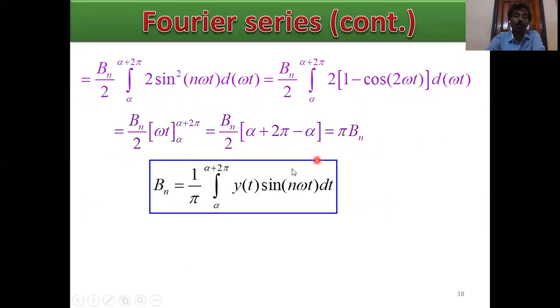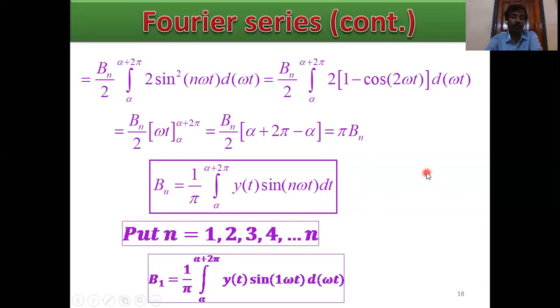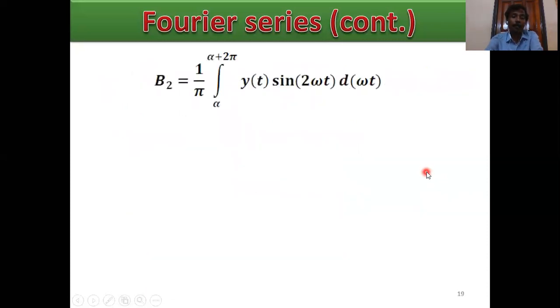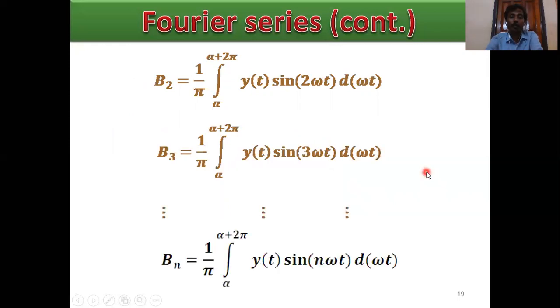So bn equals what? Bn equals 1 by pi alpha to alpha plus 2 pi y of t sin n omega t d omega t. This is the bn coefficient. Put n equals 1, 2, 3, 4 and calculate b1, b2, b3, b4, dot dot dot bn, the harmonic coefficients. This is b1, again b2, b3, b4, dot dot dot bn harmonic coefficient calculation.